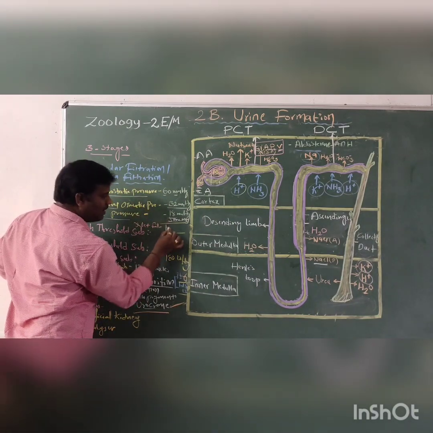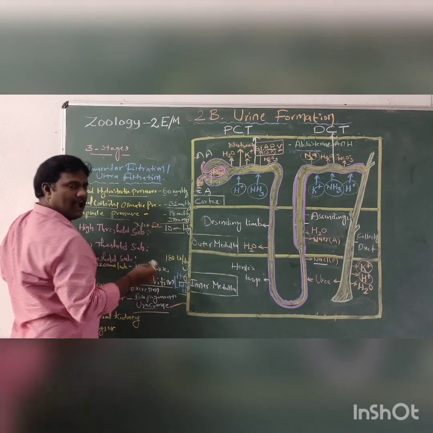How much remains? 10 mmHg remains in the glomerulus.